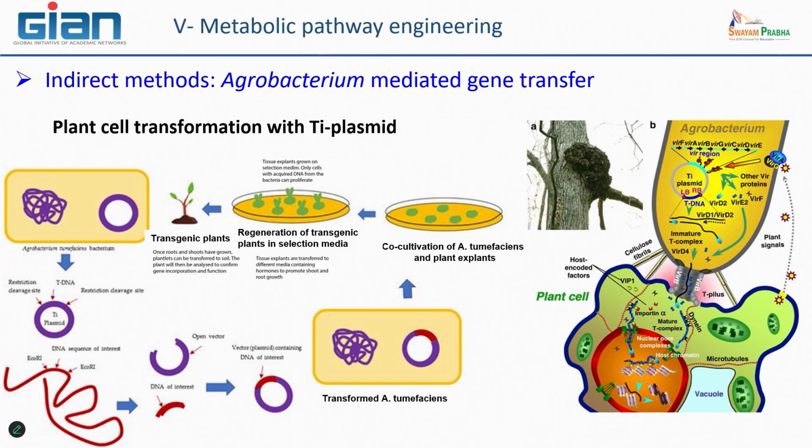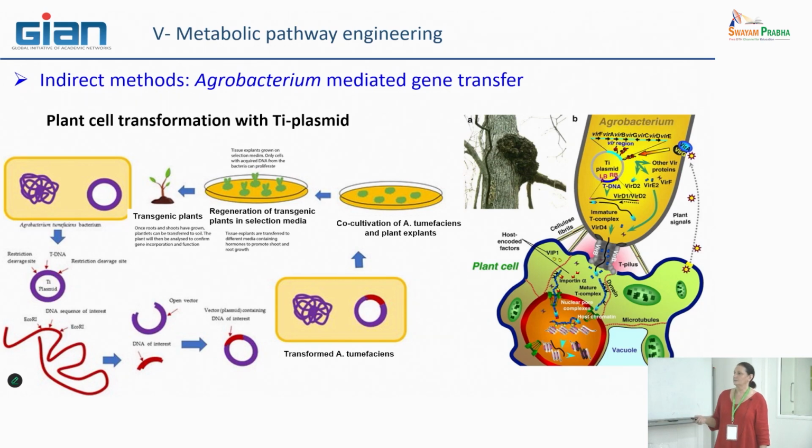You wait for some time, not so long, okay, but after you have to wash your explant, you have to avoid the agrobacteria by putting in the medium some antibiotic to which the bacteria, even the transformed bacteria, is sensitive.